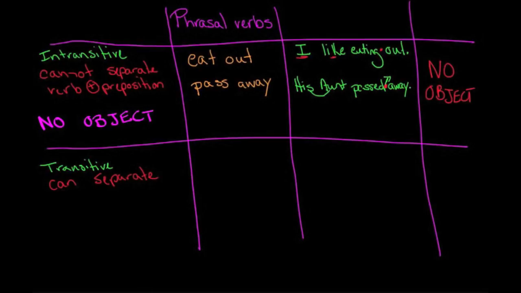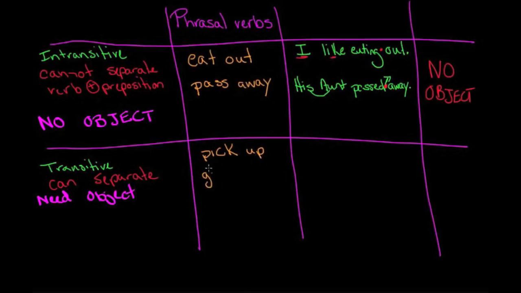And most importantly, they need an object in the sentence. So let's take a look at a couple examples of these. The first one we're going to look at is pick up. Very common one, to give someone a ride in your car, to pick up.